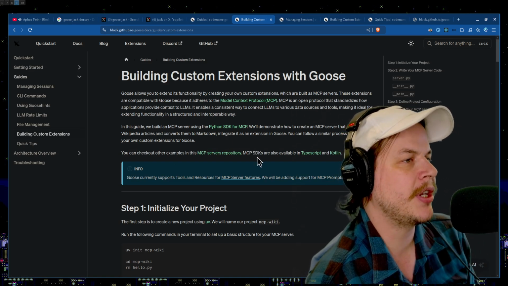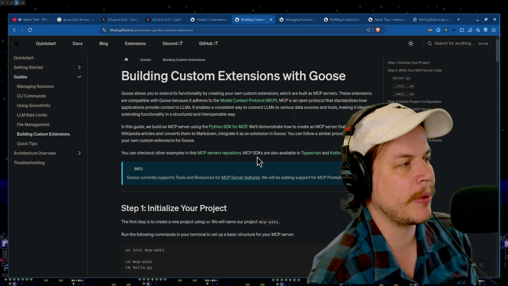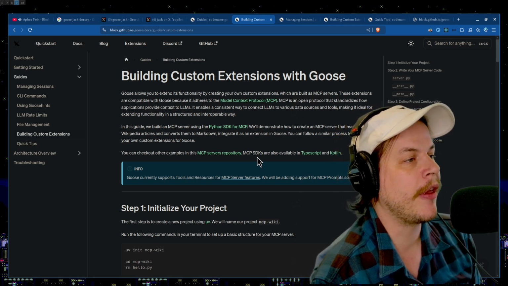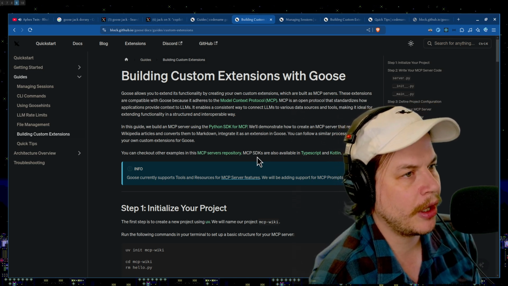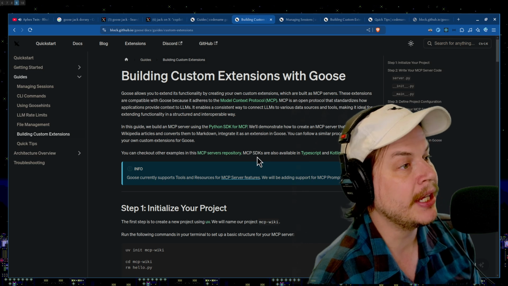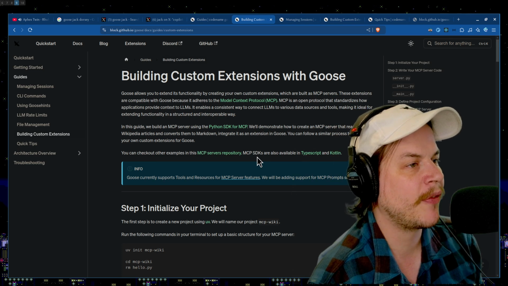Goose allows you to extend its functionality by creating your own custom extensions, which are built as MCP servers. Okay, that's kind of a nice way of doing it, since some people are already going to build an MCP server, and so, boom, it'll work with Goose. These extensions are compatible with Goose because it adheres to the MCP, Model Context Protocol. It's an open protocol that standardizes how applications provide context to LLMs.